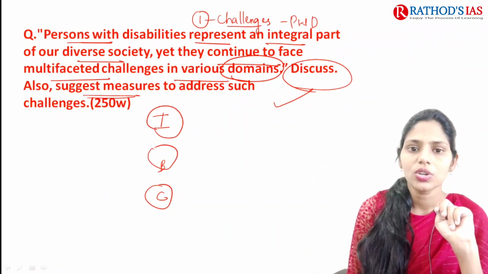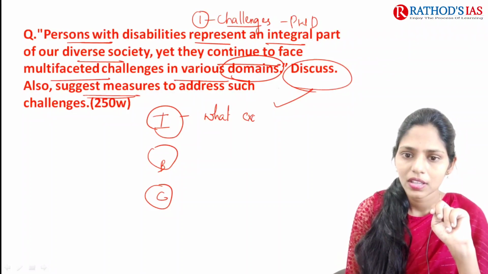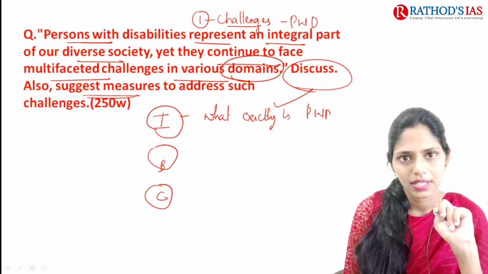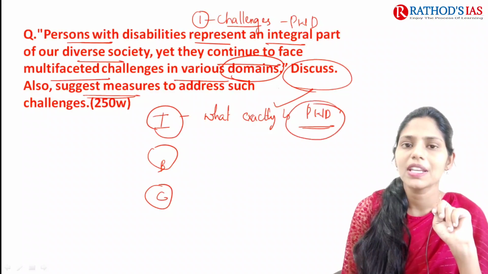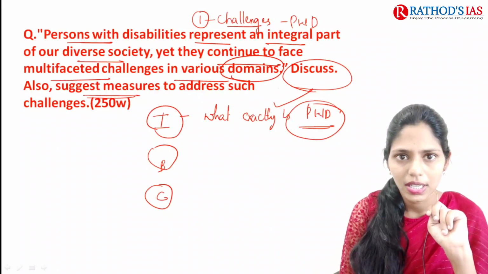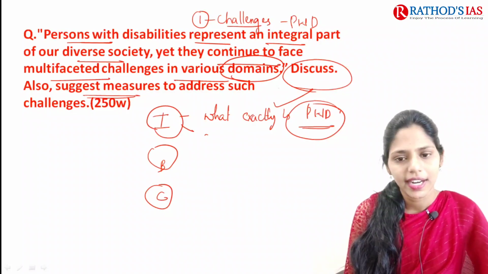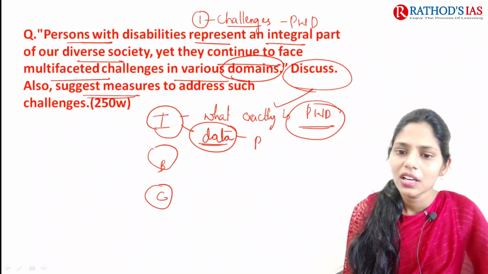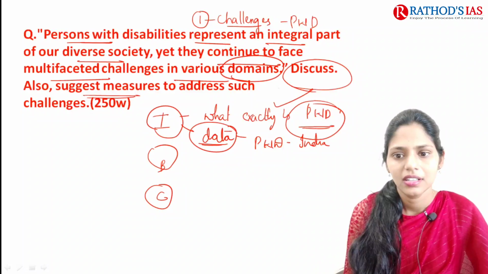So in the introduction you can write about what exactly is persons with disabilities. So the first one is you can write exactly what is the meaning of persons with disabilities. And the second way of introduction is you can write about data. What data? Data regarding persons with disabilities present in India.